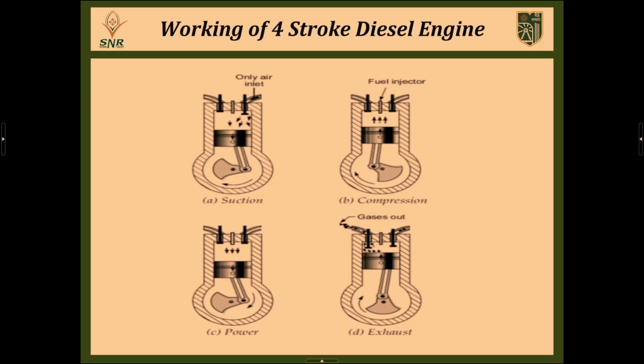Normally at the end of the compression stroke, the air pressure inside the cylinder will reach almost 40 bar. It is a very high pressure. So 40 bar pressure is maintained at the end of the compression stroke. Now we move to the power stroke.